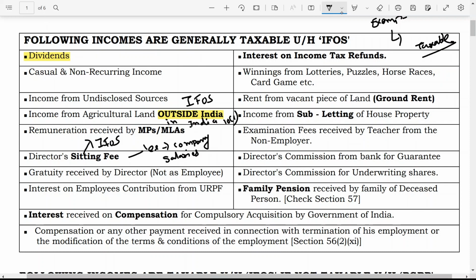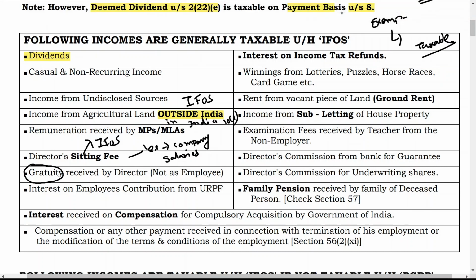Now gratuity received by a director, not as an employee. Same point: if gratuity is received by a director and he is not an employee of the company, then it is taxable under the head income from other sources. If you don't know about gratuity and its provisions, I have already explained this concept in the chapter on salary. You can find it in the I button.